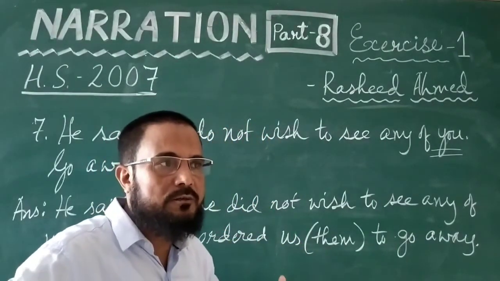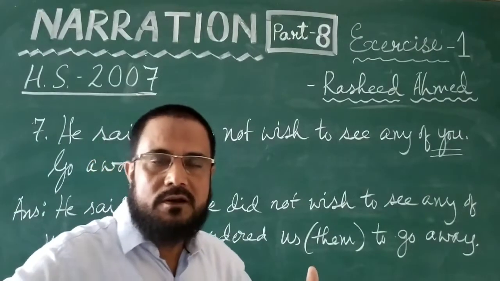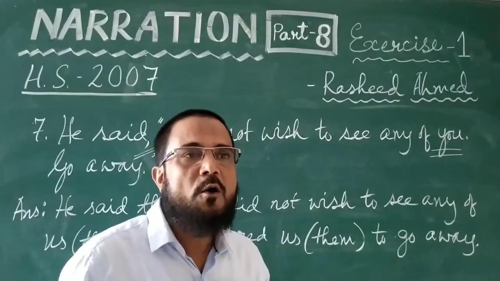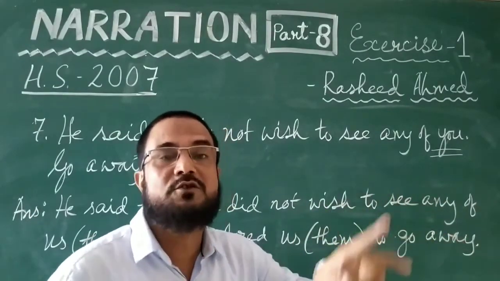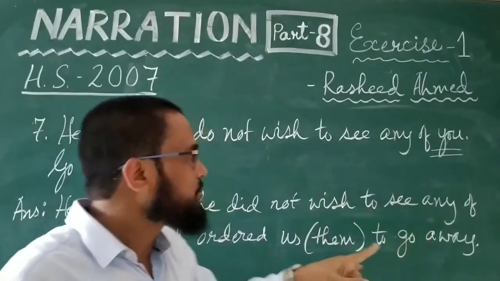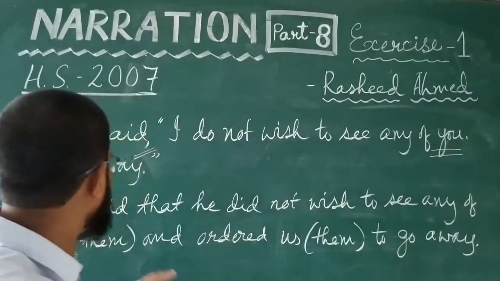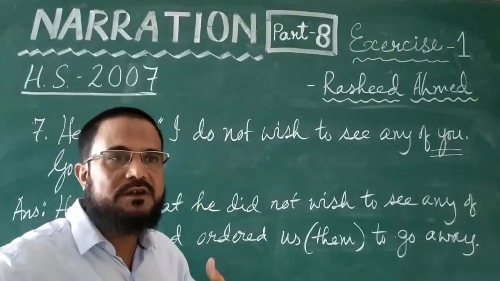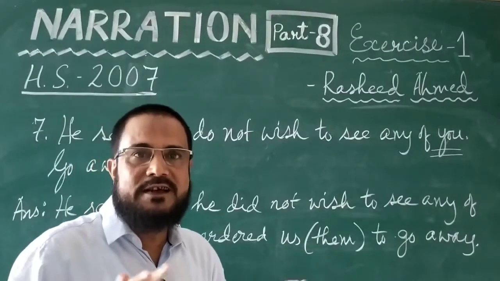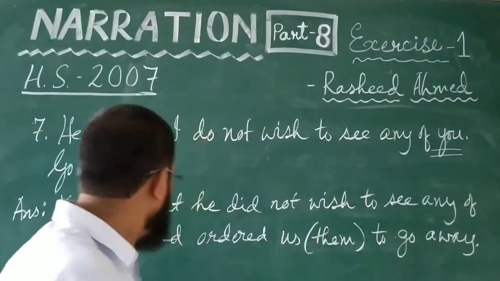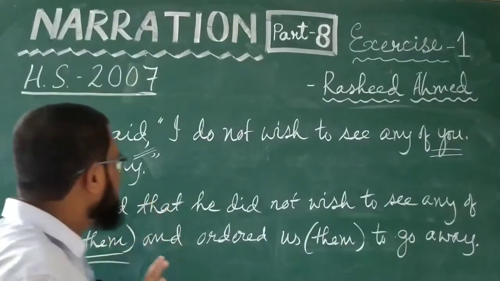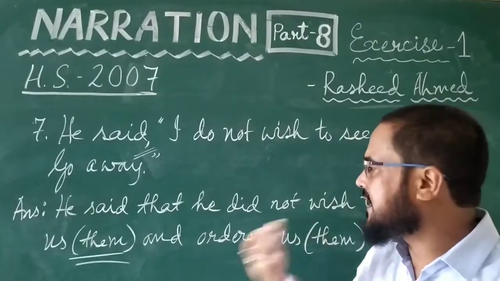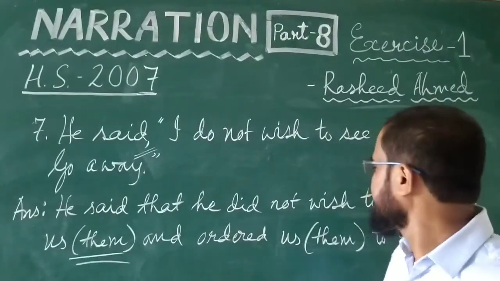So this "you" could be a group of people, including me also. Now I am telling that he said like this, I was also there. Or it could be a group of people excluding me, I was not there. I just came to know this thing. So suppose I was there, in that case, he said that he did not wish to see any of us. If you suppose that no, I was not there to face this angry man, there are other people, in that case you use the word "them." Both are okay. He said that he did not wish to see any of us, or he said that he did not wish to see any of them, and ordered them, or ordered us.